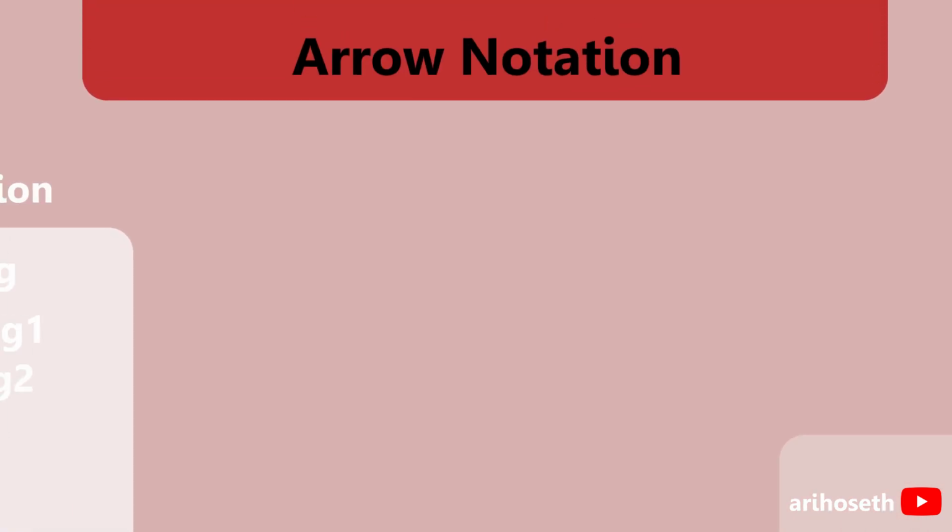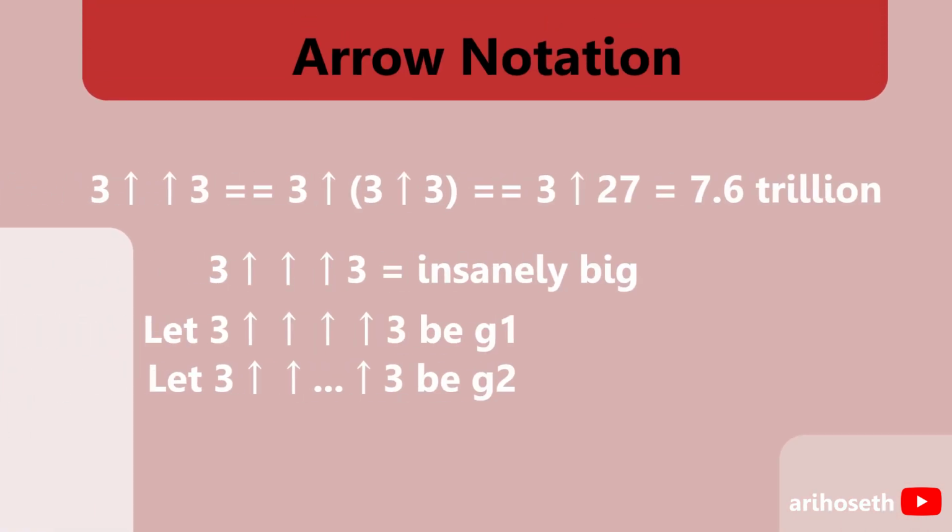And so after establishing G1, we are going to say that 3 arrow arrow arrow dot dot dot 3 is equal to G2, for which the number of arrows between 3 and 3 is G1, which means that is 3 raised to the power of G1. Okay, we equate that to G2, and so we are going to do the same: 3 arrow arrow arrow arrow arrow arrow 3, for which the number of arrows is equal to G2, and we equate that to G3.